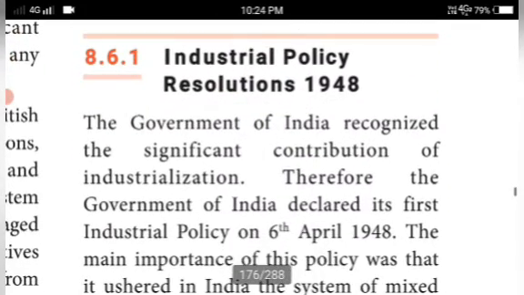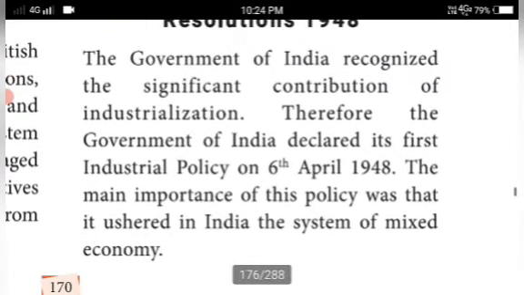The Industrial Policy Resolution happened in 1948. What resolution did the Indian government make? The government of India recognized the significant contribution of industrialization. Therefore, the government of India declared its first industrial policy on 6th April 1948. This is one more question.